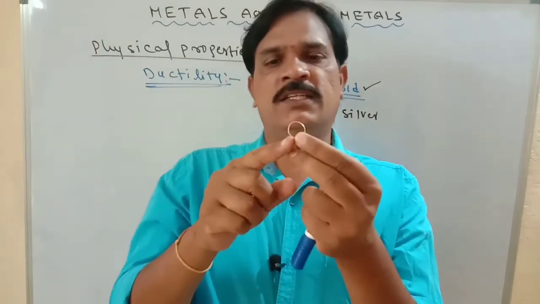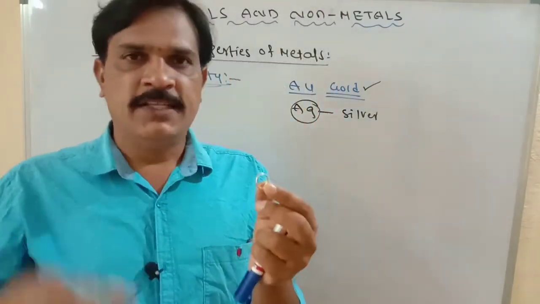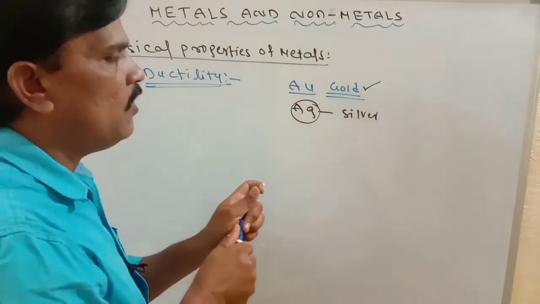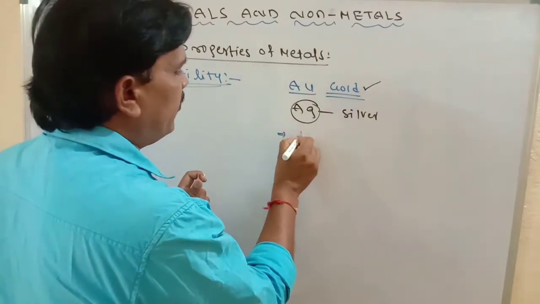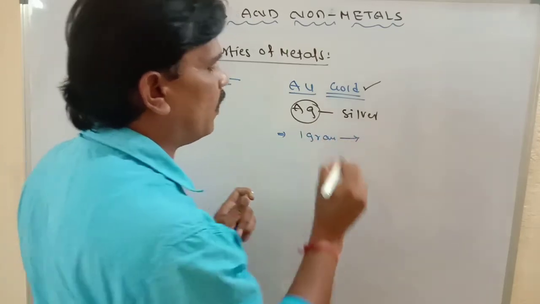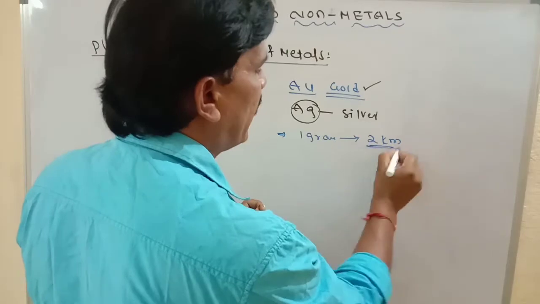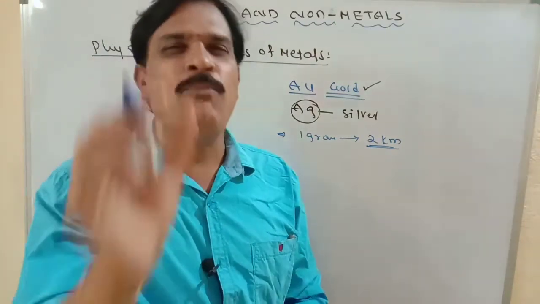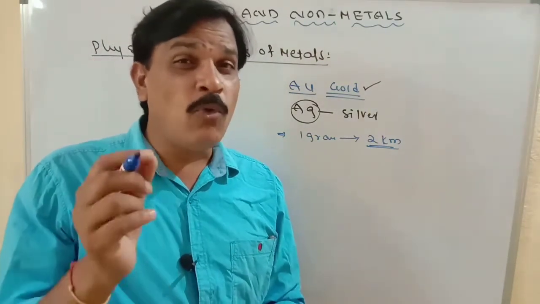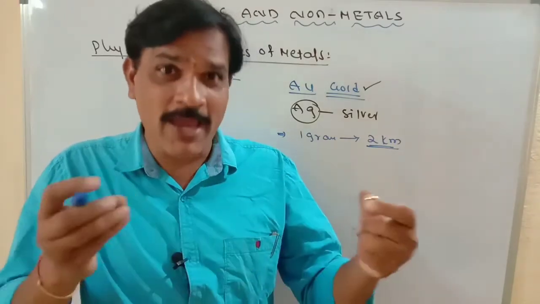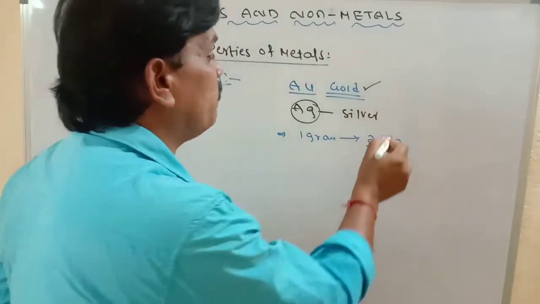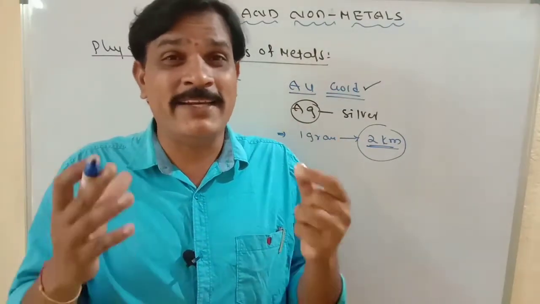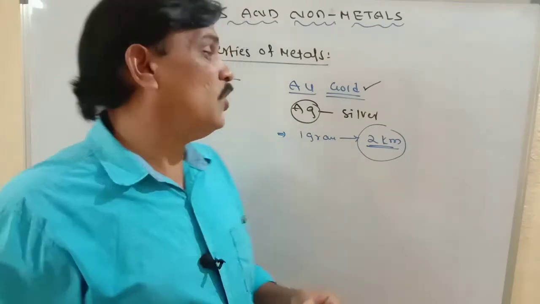Gold has the highest ductility, and silver also has very high ductility. From 1 gram of gold we are able to draw a wire 2 kilometers long. Imagine, 1 gram of gold is a tiny particle, and from this tiny particle a wire of 2 kilometers in length is possible. Think for yourself how ductile the metal is.